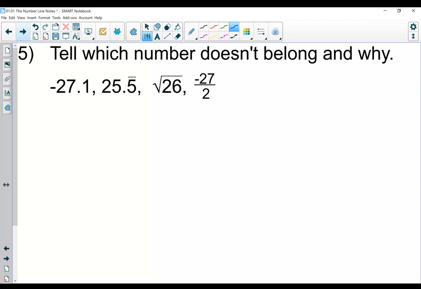The last problem is asking us to tell which number doesn't belong and why. So I'm going to go through and use our vocabulary and examine each number and classify it. And hopefully from there, I'll have an idea which one doesn't belong. So my first one is a terminating decimal, so I know it's going to be rational. And I'll also write terminates, just making some notes for myself.